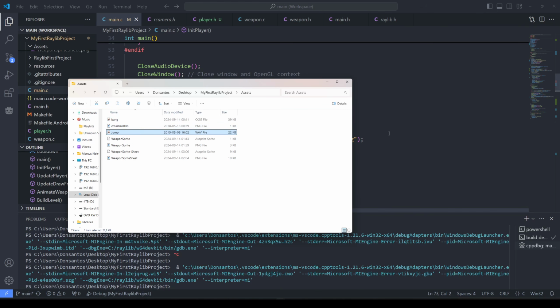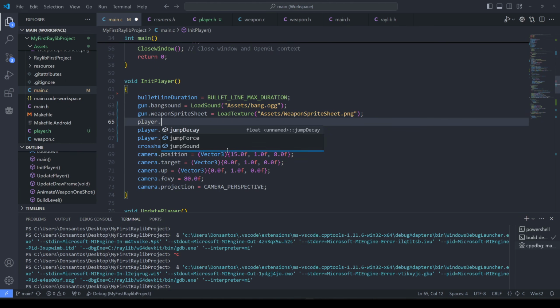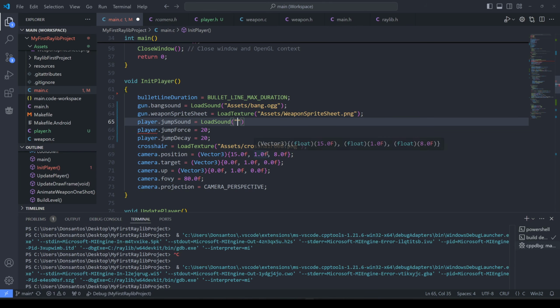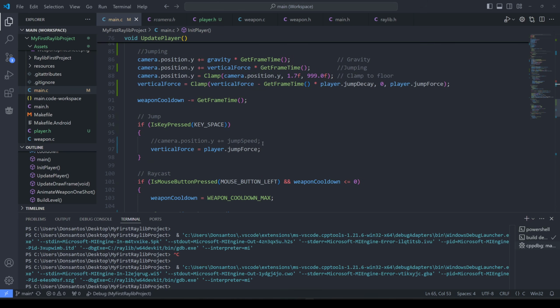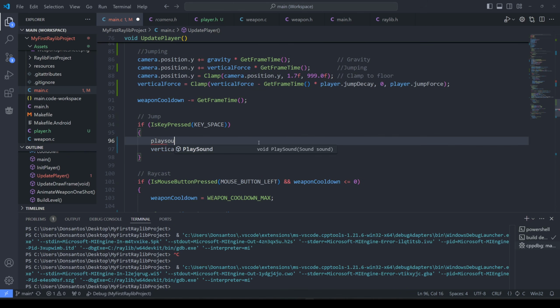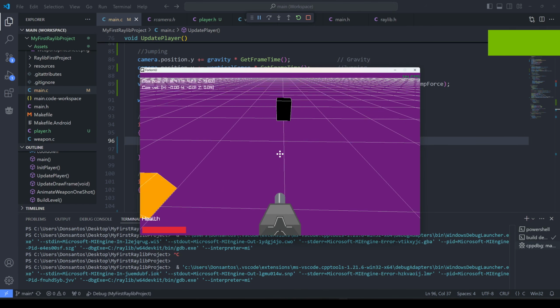Okay, I've dragged in the jump. And we'll need to preload that. Player.jumpSound equals. So unfortunately this is a WAV file. So we typically want to do with ogg vorbis, ogg. And then we want to play that sound when we jump. So obviously when you press the button, play sound, jump sound. That's how easy it is. Boom. Hell yeah. Yes!